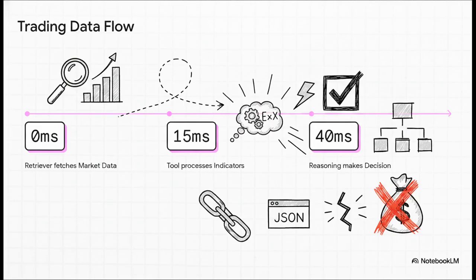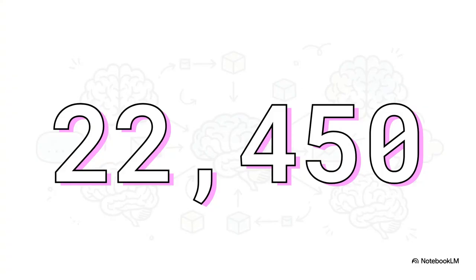I mean, this timeline shows how impossibly fast these message exchanges fire across the network. If there is even one missing JSON bracket, this entire 40-millisecond pipeline halts, and a lucrative trade is completely missed. So, in this specific stress test, the retriever acts first, grabbing a precise price point off the wire, an asset trading at $22,450. It passes that structured number to the tool agent.